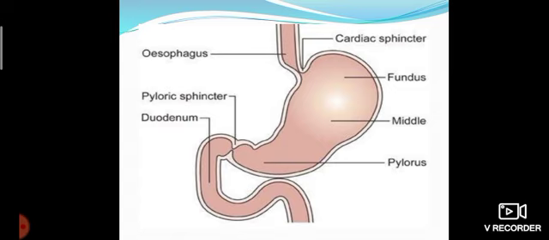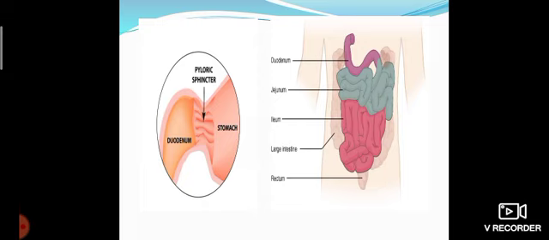Now this chyme, C-H-Y-M-E, enters into the small intestine through a sphincter called the pyloric sphincter. The stomach connects with the small intestine. The first portion of the small intestine is named the duodenum. The duodenum and the stomach connection is called the pyloric sphincter. The small intestine is an internal organ which is divided into three portions: duodenum, jejunum, ileum. The stomach connects with the duodenum.